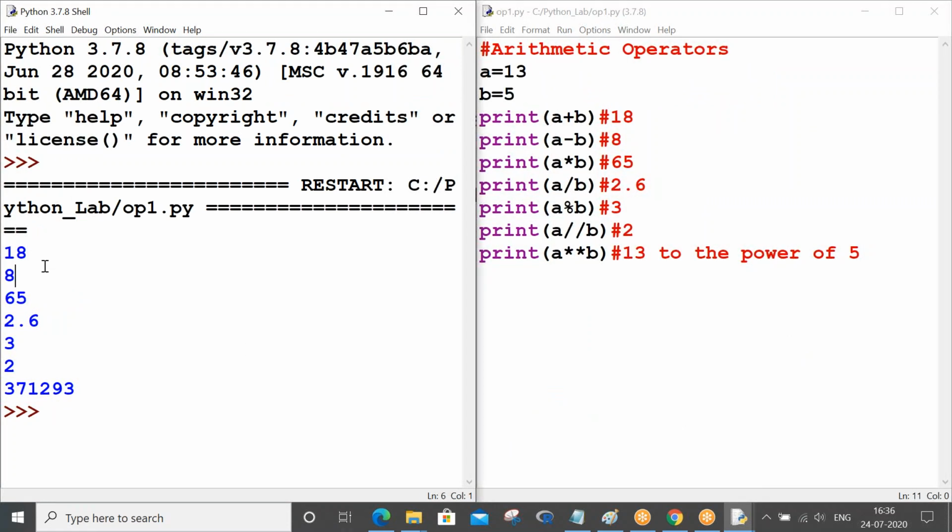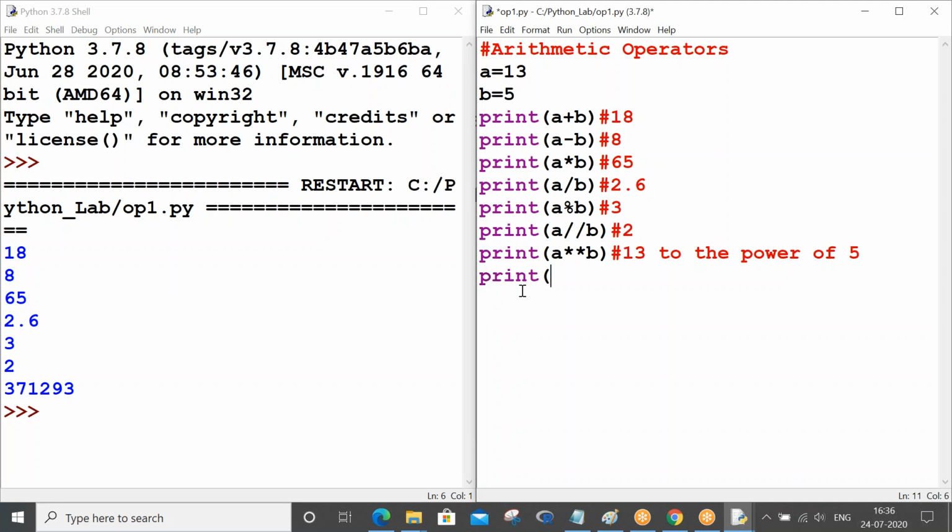So a plus b is 18, a minus b is 8, a star b is 65. So I think you people might be having confusion in 2.6, why 2.6, how 3, how 2, right? And this is power. Okay, if you want, let me explain what first exponential is.